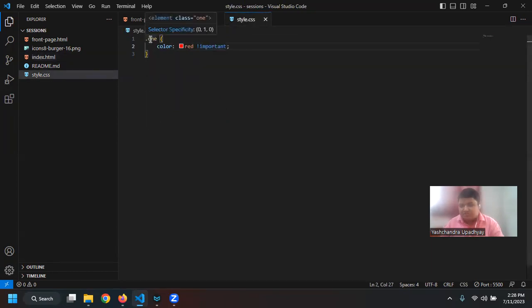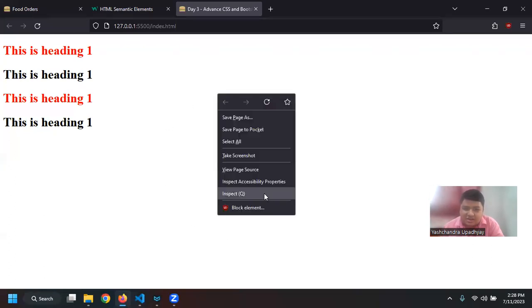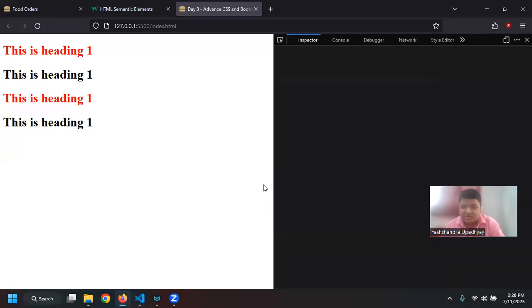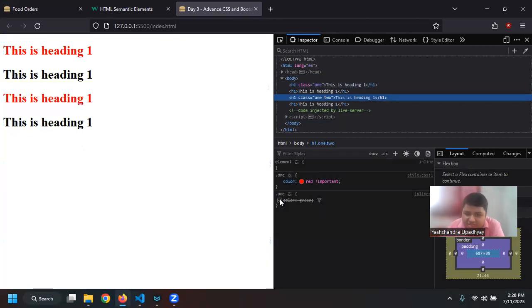So remember this, we have a way of specifying which style will be applied to proper elements. We can also go here. Let us say I am on a web page. I will just right click and say inspect. Then this page will open where you can see we have a dot one and it has color green, but it has been marked as crossed out.